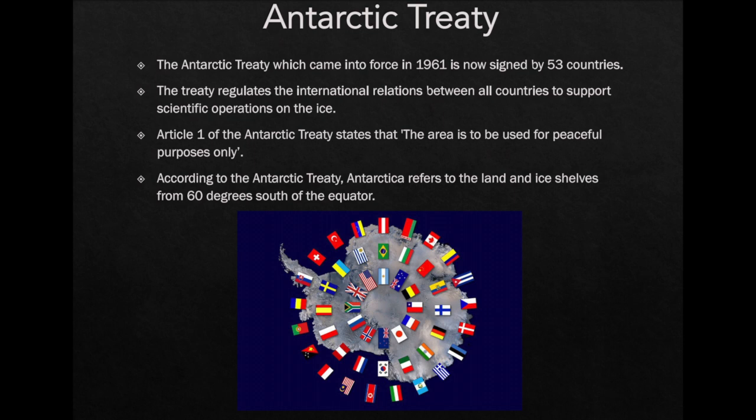Now, there's something called the Antarctic Treaty, which is very important to know. So the Antarctic Treaty came into play in about 1961 and is signed by 53 different countries. So 53 countries signed the Antarctic Treaty, and it regulates relations between all countries and scientific things going on in Antarctica.